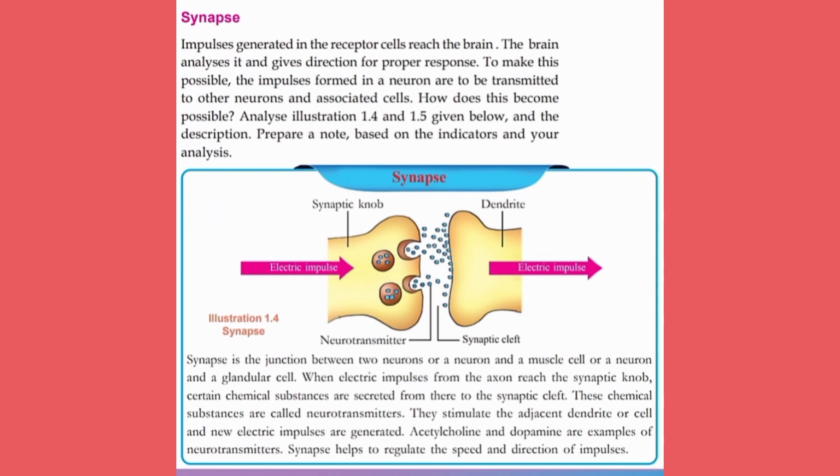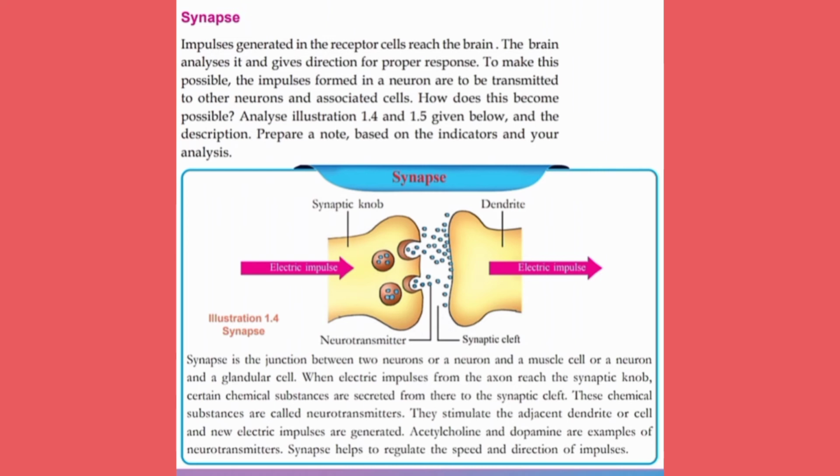These chemical substances are called neurotransmitters. They stimulate the adjacent dendrite or cell, and new electric impulses are generated. Acetylcholine and dopamine are examples of neurotransmitters. What do neurotransmitters do? They help to regulate the speed and direction of the impulse.